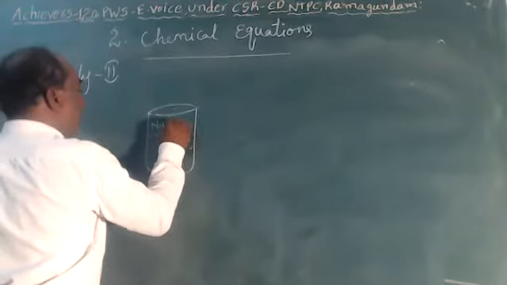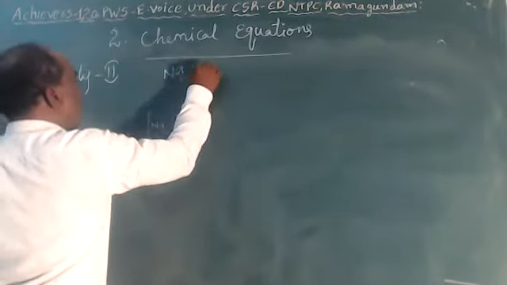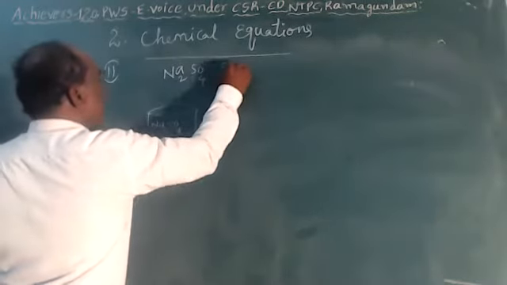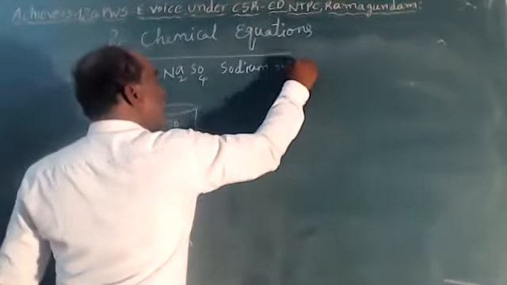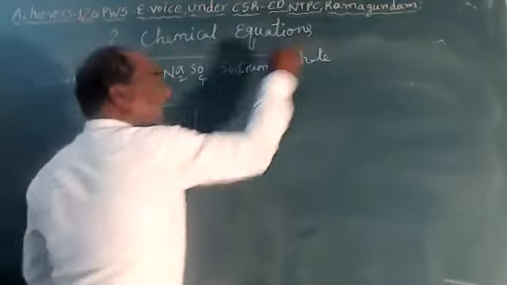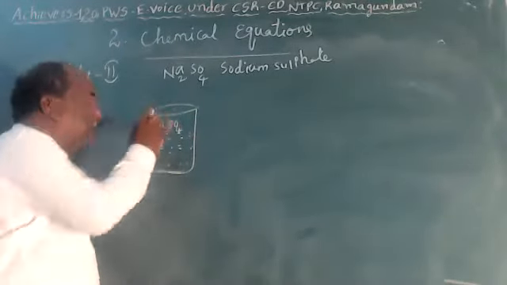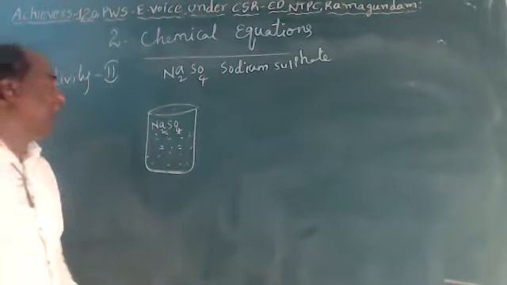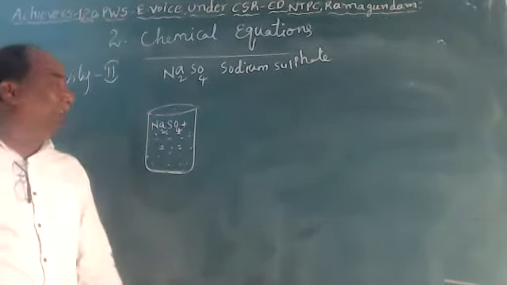Sodium sulfate, Na2SO4. It is called sodium sulfate.